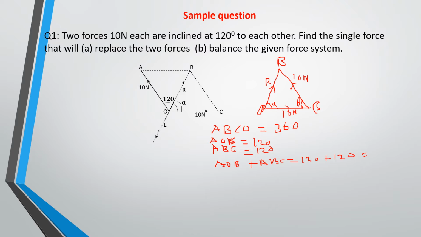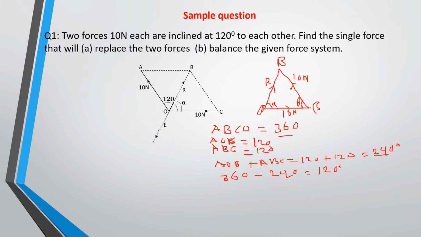So that gives us 240, right? For us to find angles A and C, we know that they are also equal. So first of all, we subtract this from 360. So that will give us 360 minus 240. That gives us 120 degrees.